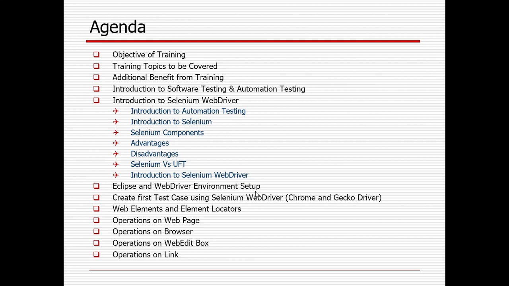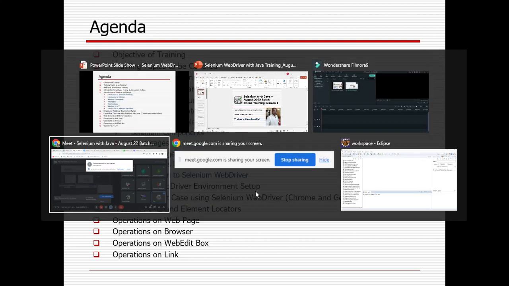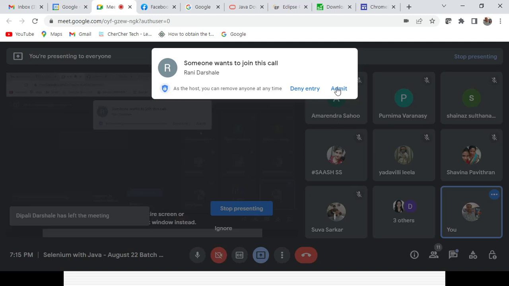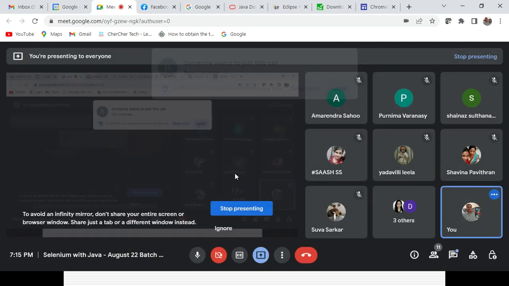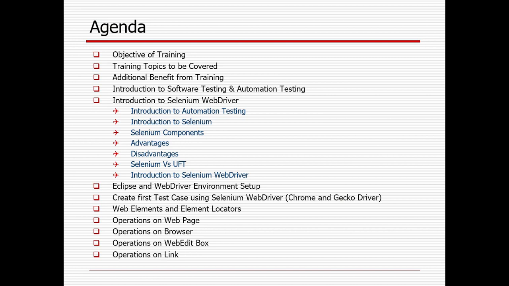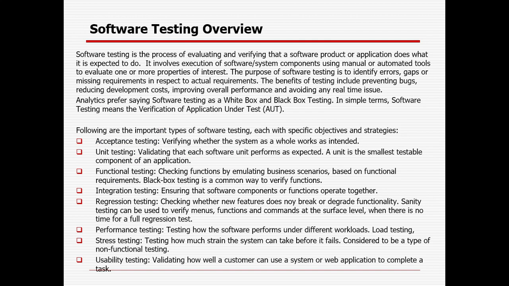Additional benefit, I already mentioned. It will be recorded, with interview question answers, all the PDFs, all the frameworks, and all the sample code. Some URLs will also be shared with you so that you can do some practice by yourself. Then only you can get the knowledge. Okay, then we will go one by one.